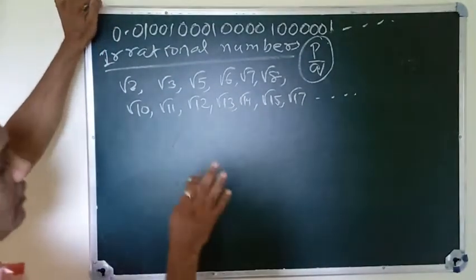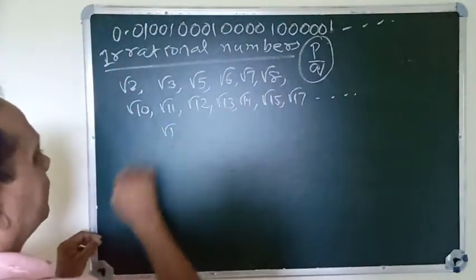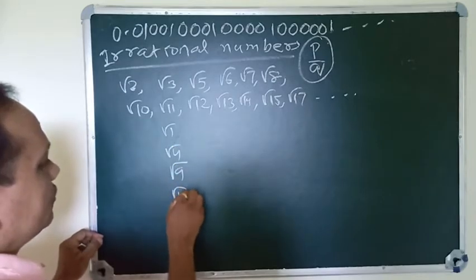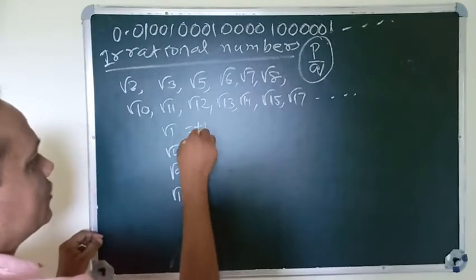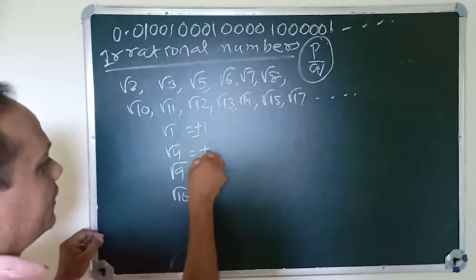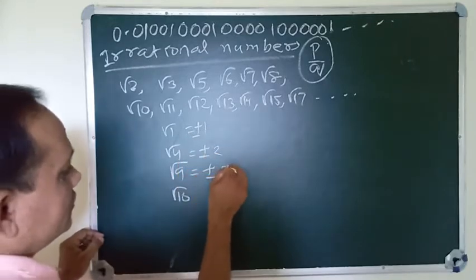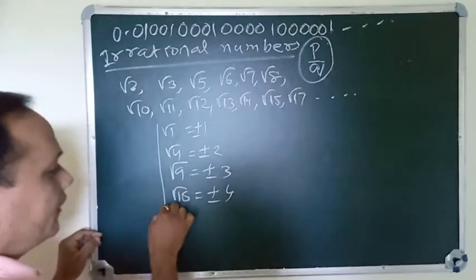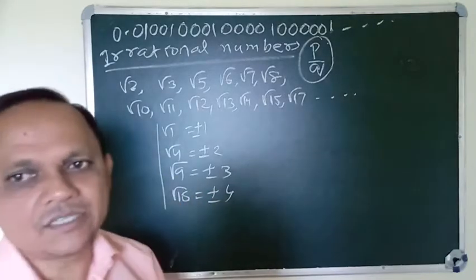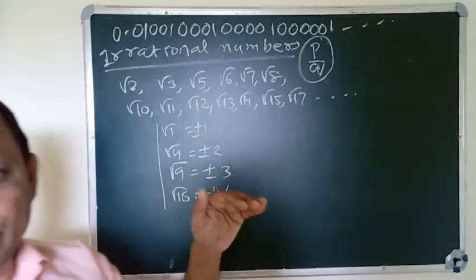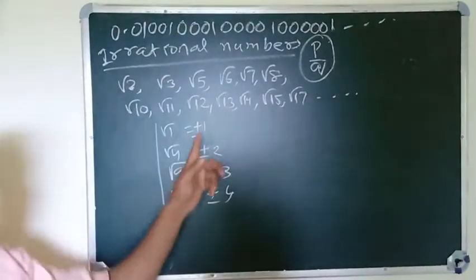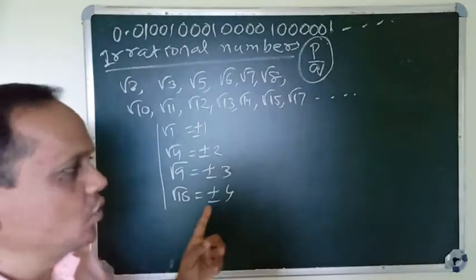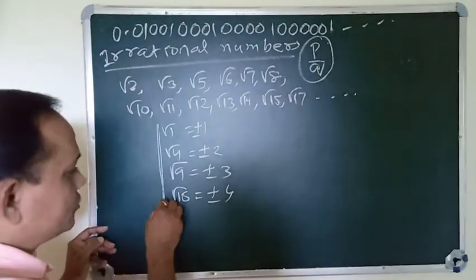We have eliminated root 1, root 4, root 9, root 16, which equal plus minus 1, plus minus 2, plus minus 3, plus minus 4. These are rational numbers because we can find the square root of these numbers.